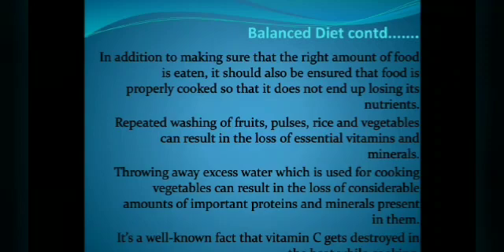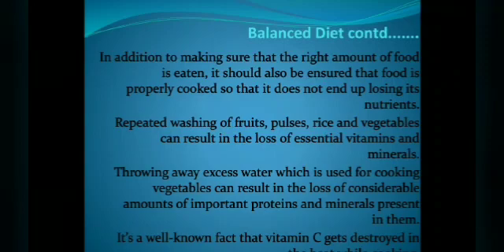In addition, to make sure that the right amount of food is eaten, it should also be ensured that food is properly cooked, so it does not end up losing nutrients. Food should not lose nutrients while cooking, because when you cook in excess water or overcook some food items, they will lose nutrients. So we should take care of that. Repeated washing of fruits, pulses, rice and vegetables can result in the loss of essential vitamins and minerals. Throwing away excess water used for cooking vegetables can result in the loss of considerable amounts of important proteins and minerals present in them.